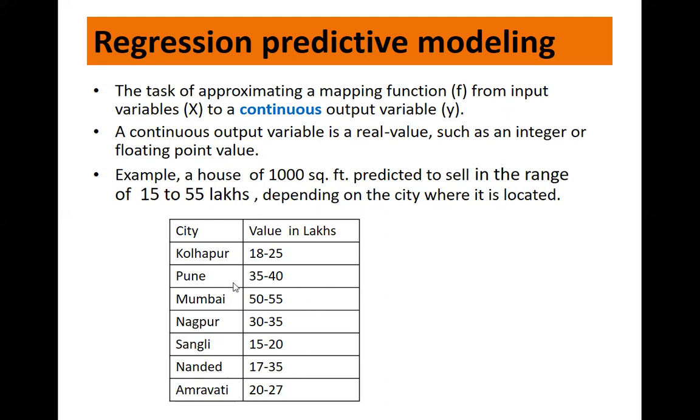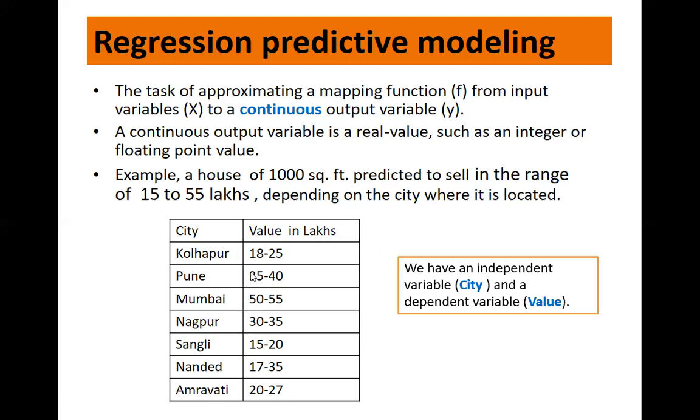What we are going to do is predict the value of a house. It will learn from this, and then once a new city is given, it will predict the likely value of a house in that particular city. So this is a problem of regression. When we talk about regression, if you remember, in the beginning we spoke about dependent variable and independent variable. Now in this data set, what is the dependent variable and what is the independent variable?